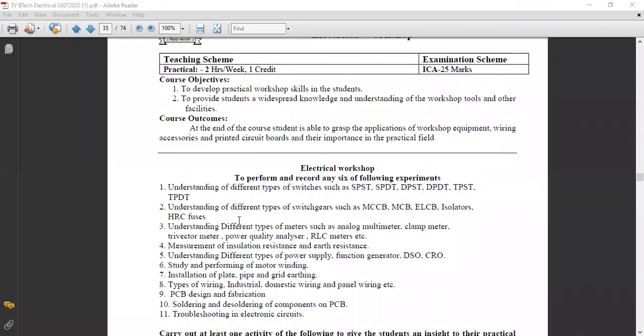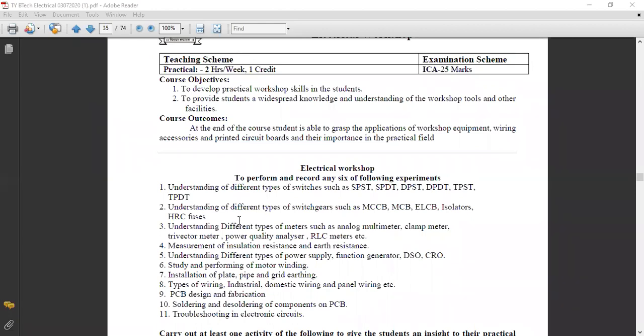in electrical workshop there are a total of 11 experiments, or 11 practicals, given. Of these 11 practicals we want to perform 6 of the following experiments. We have to perform 6 experiments out of them. There may be some study experiments and some practical experiments. Okay, so see, the first one is understanding of different types of switches such as SPST, SPDT, DPST,